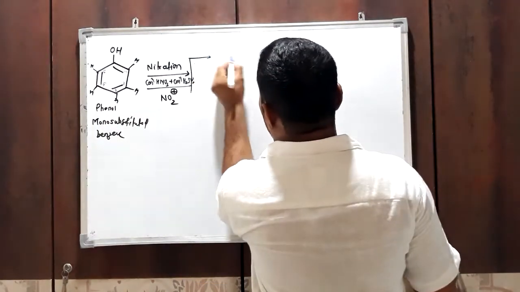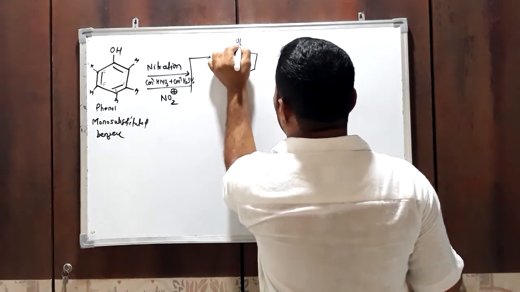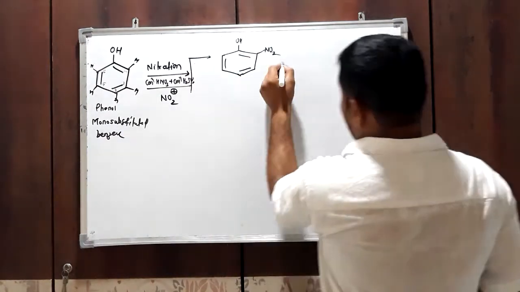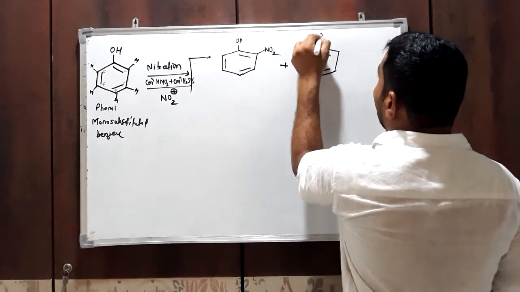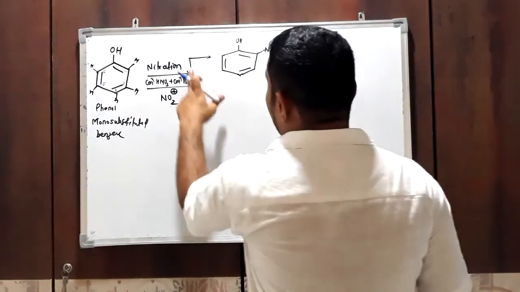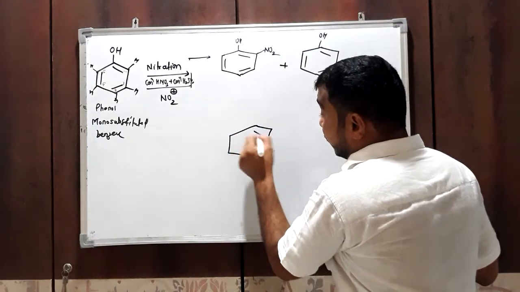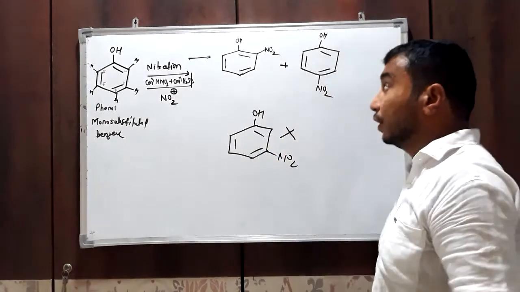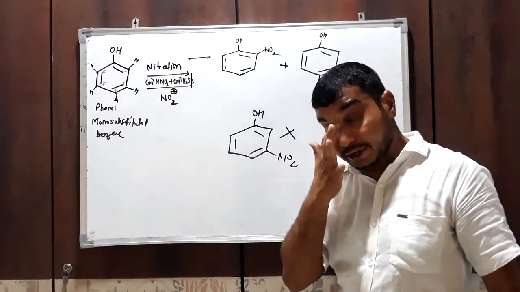So we will have a mixture of products: o-nitrophenol, the OH group remaining as it is, with NO2 here or there, same thing, plus the product where the nitro group replaces the hydrogen atom from the para position. This type of product is obtained, and you will never get meta in this reaction. Never meta, this product never forms. Only o-nitrophenol and p-nitrophenol are the products obtained in this reaction.